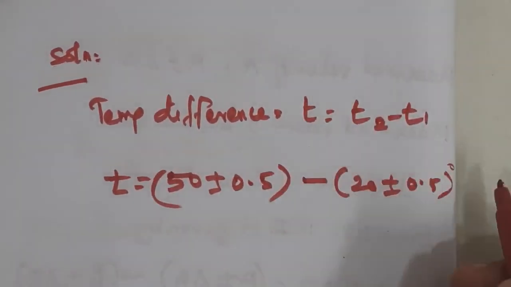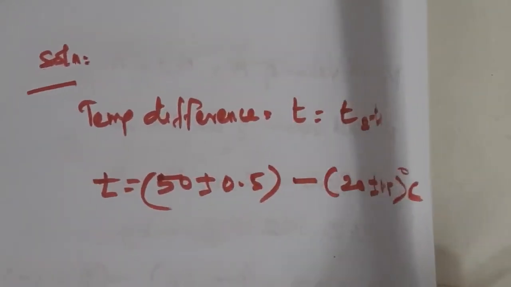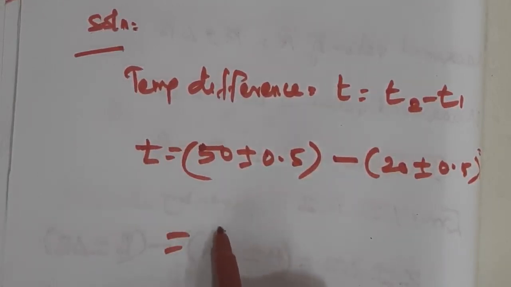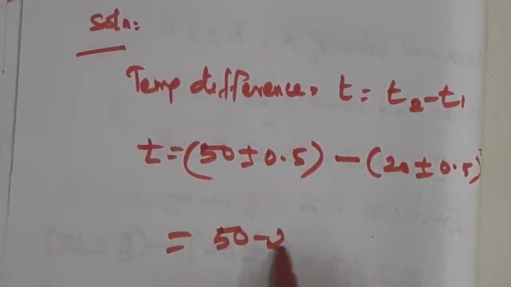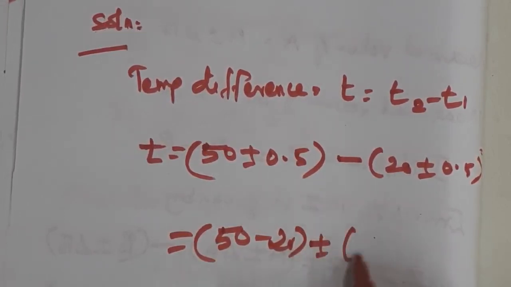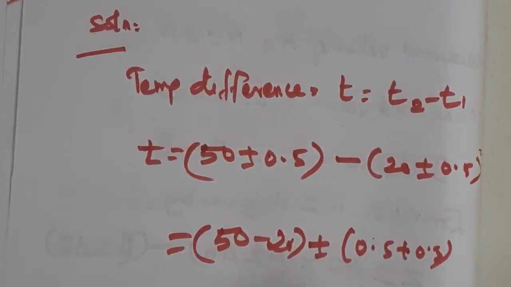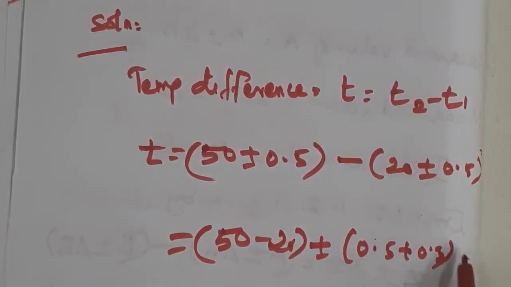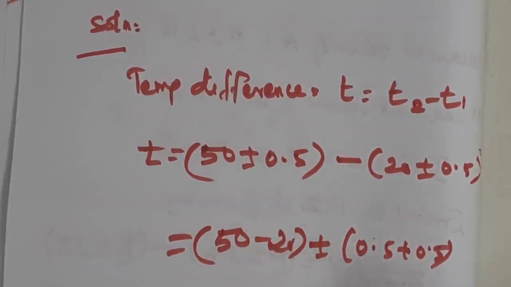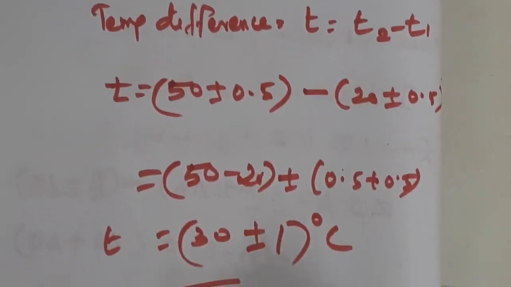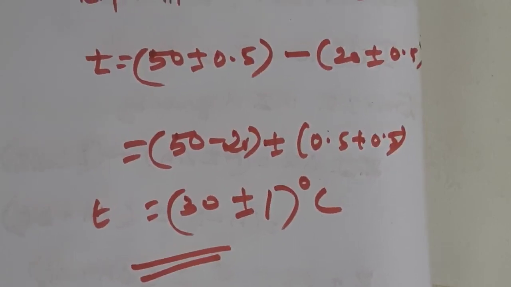The unit is degree Celsius. So while doing the difference, 50 minus 20 plus or minus 0.5 plus 0.5. So what is the answer? 50 minus 20 is 30. So 30 plus or minus 0.5 plus 0.5, 1. So 30 plus or minus 1 degree Celsius. So this is the temperature difference and its error.